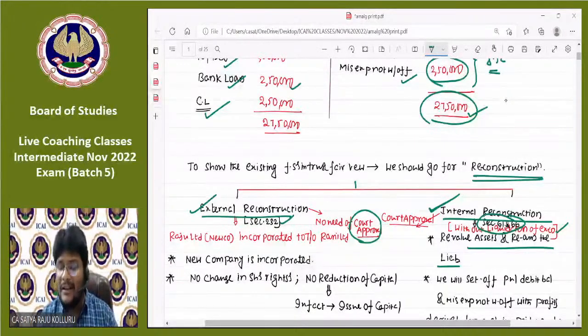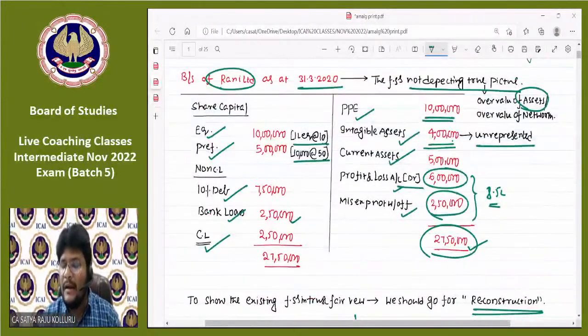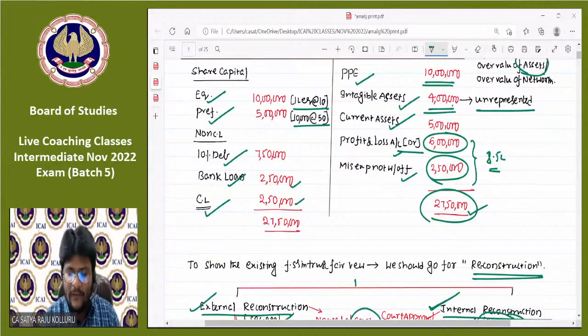Sir, what else are we doing under the internal reconstruction process? We are making many negotiations with all the creditors or all the liability holders. For example, we have current liabilities of 2,50,000, and in such current liabilities, creditors are there. Let us assume, then you can go for a negotiation with creditors.